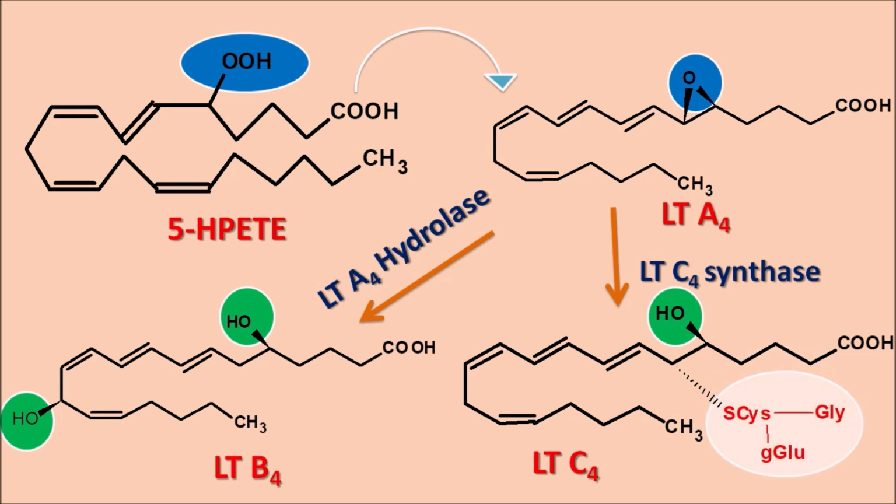attached by a peptide chain, and this peptide chain is made up of a cysteine residue, which is attached with glycine as well as gamma glutamate. In this way, LTC4 is now added with the cysteine residues, so that's why this is called cysteine leukotriene. And this cysteine leukotriene C4 can be transported out of the cell, and it can act on the other cells in order to produce the cellular response.